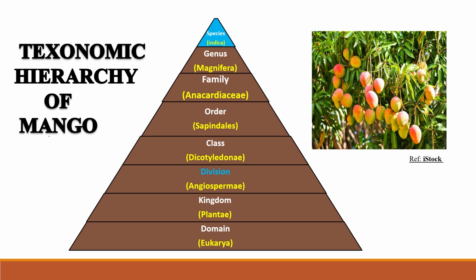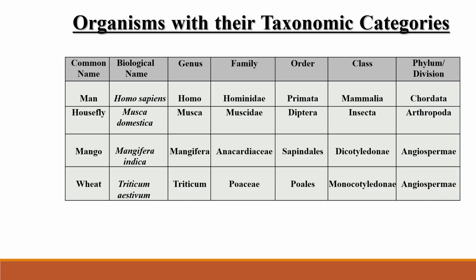Similarly, let's discuss this mango as an example of the plant side. Domain Eukarya, kingdom Plantae, division Angiospermae, right? Seed type dicot, so dicotyledons. Order Sapindales, family Anacardiaceae, genus Mangifera, species indica. So this is how we go broadly from less similarity to more similarity. Less similarity over here, and more similarity as we move down.